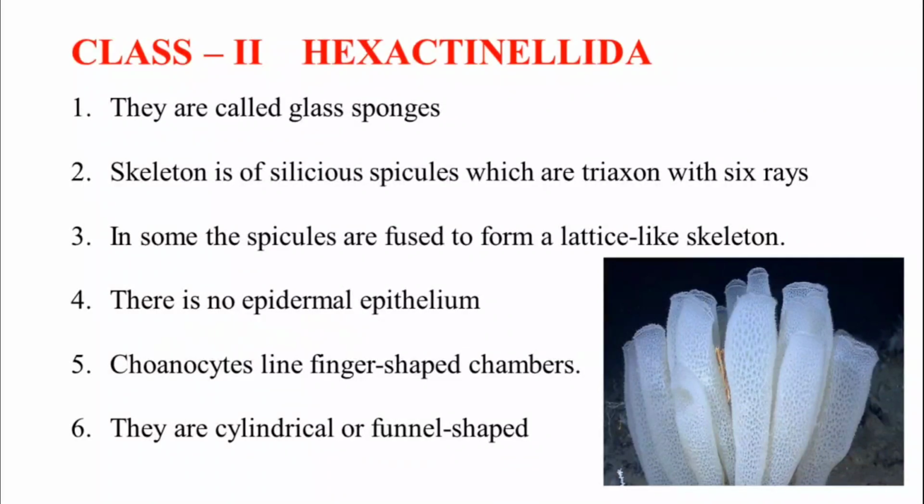Right. Coming to class 2, Hexactinellida, they can be called glass sponges because they are very transparent animals. The skeleton of these animals has siliceous spicules, and all the siliceous spicules are triaxon spicules. In some of the animals, the spicules are fused to form a lattice-like skeleton. Remember that point. In these animals, there is no epidermal epithelium, and they are cylindrical and funnel shaped.